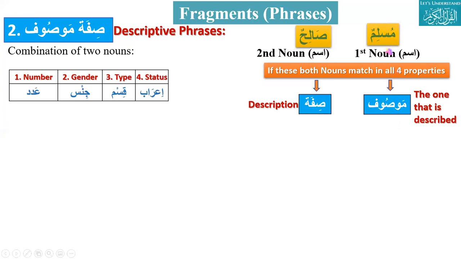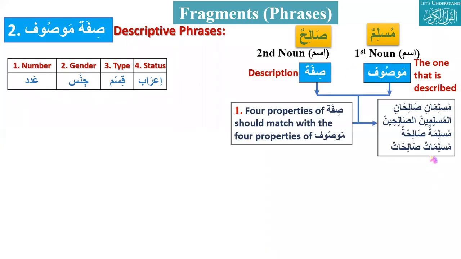This Muslim is the Mawsuf and Salih is the Sifa, the characteristic of this Mawsuf. The Mawsuf is basically the maful, the one that is described, and the fa'il is the Wasif, the one who described. So the Muslim's definition or further description is in its Sifa. This is Sifa Mawsuf, we say. Thank you, Ashar bhai.